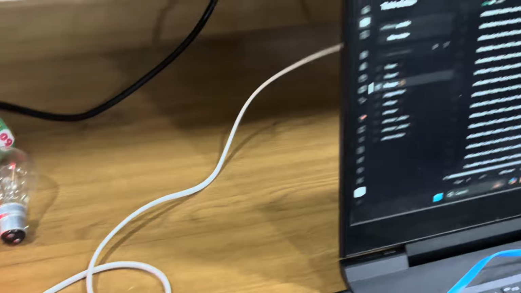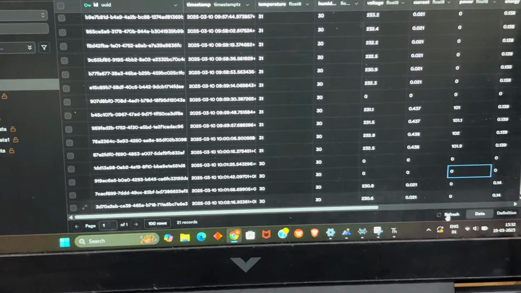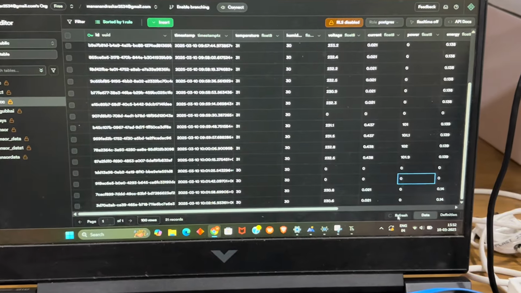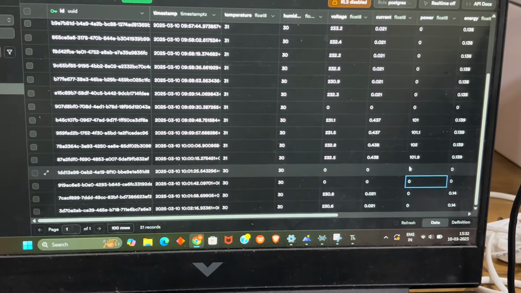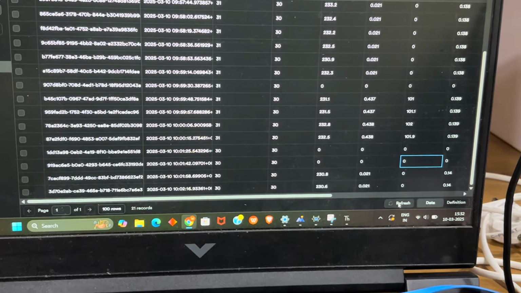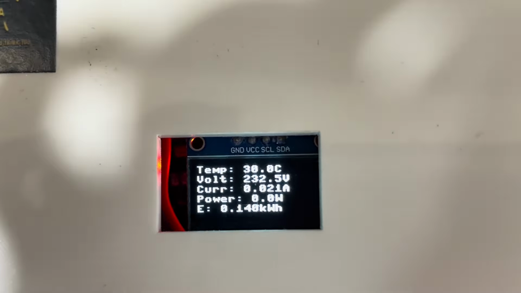Now coming to our Supabase. We are getting live readings over here. We will consider the latest reading that we receive, which is 230. So this reading, and we can verify that we are receiving this exact reading over here live.